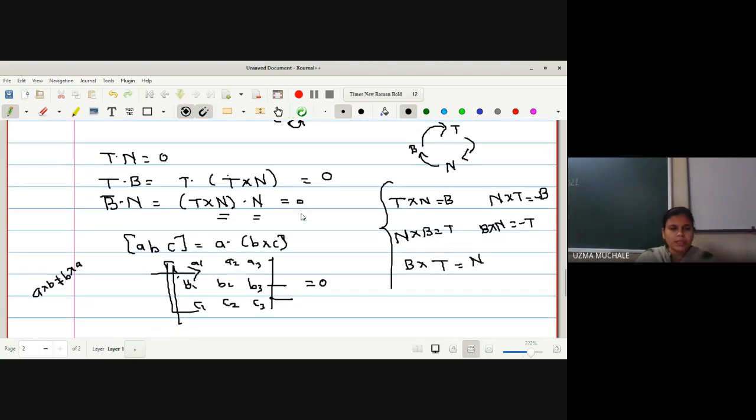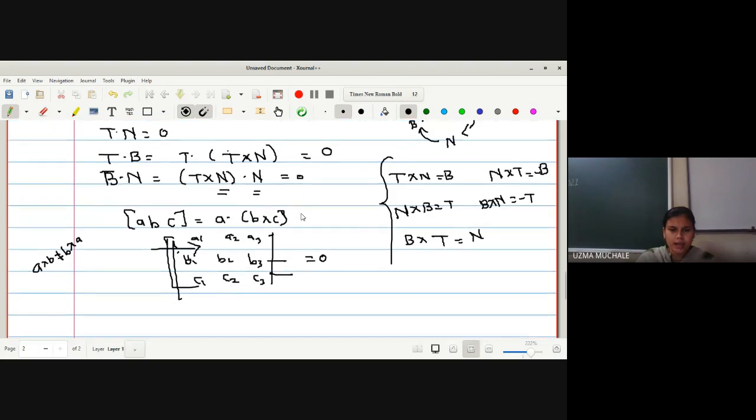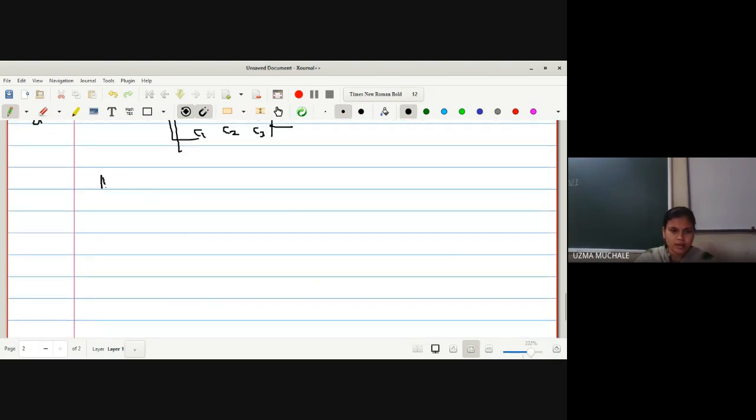Now what remains to check is T dot N. So we check T dot N, T dot B and B dot N. We got the result that the norm of T is equal to 1 and the norm of B is also equal to 1, as well as we have proved the norm of N is equal to 1, and T dot N, N dot B and B dot T are all equal to 0.